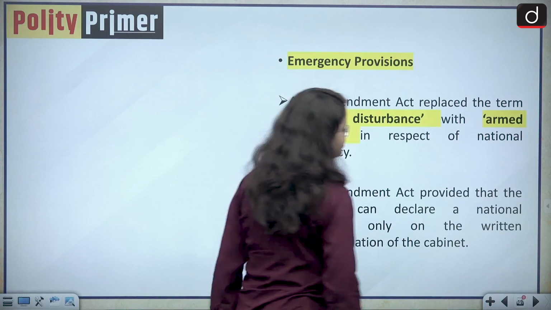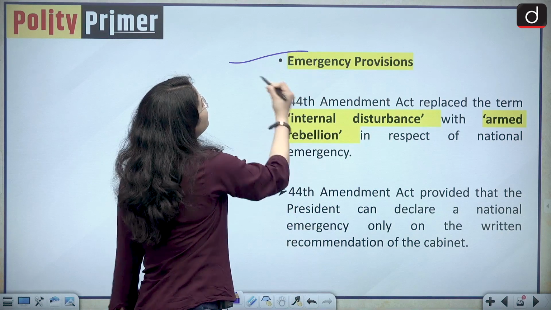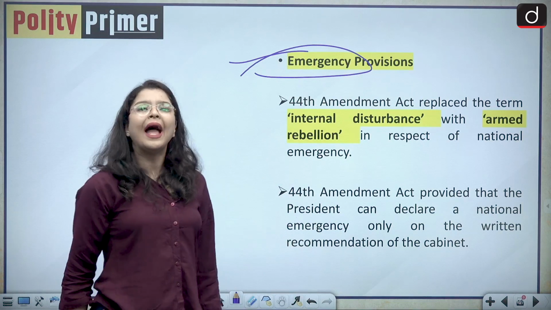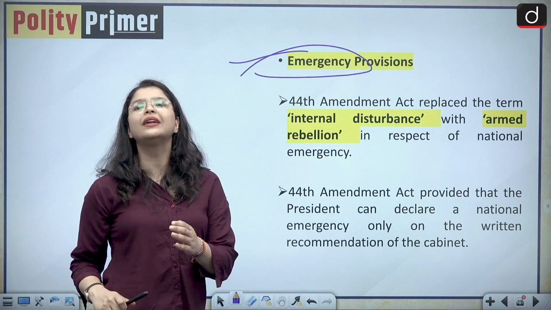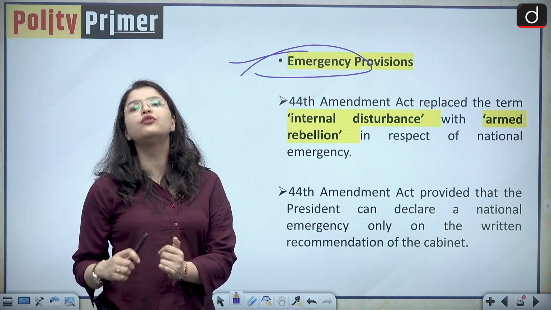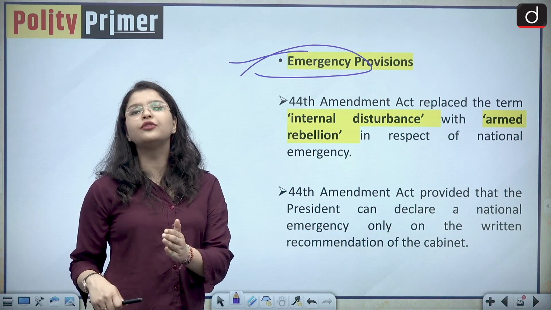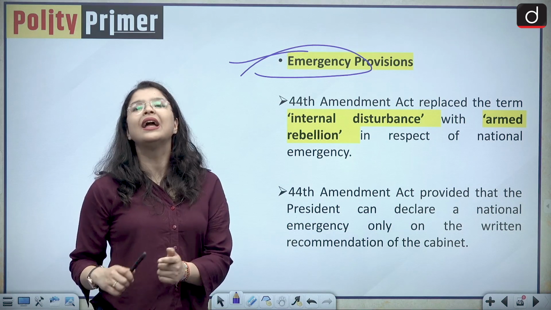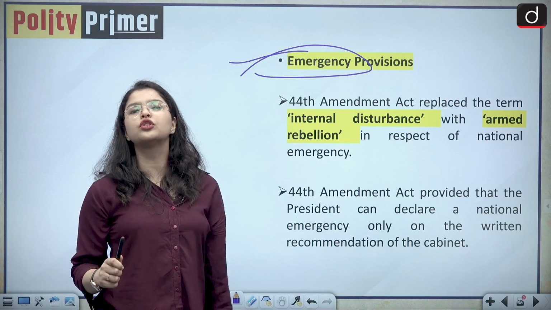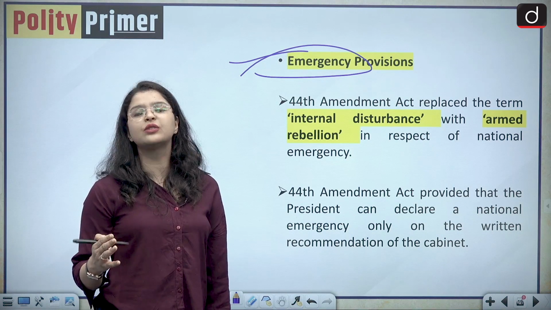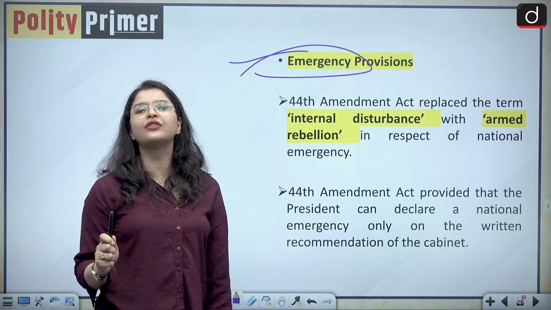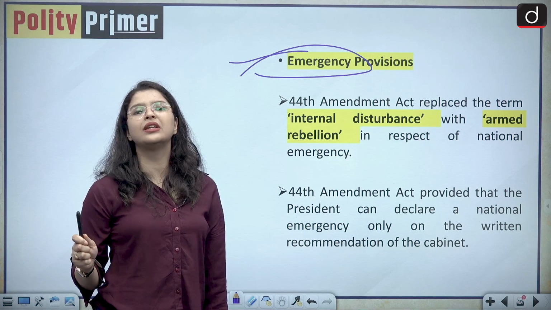Moving forward to the emergency provisions, and this is important because the emergency provisions were made absolute in nature, were institutionalized by the 42nd Constitutional Amendment Act, and that is why the 44th Constitutional Amendment Act wanted to add certain safeguards before the proclamation of national emergency or the president's rule in a state is done.